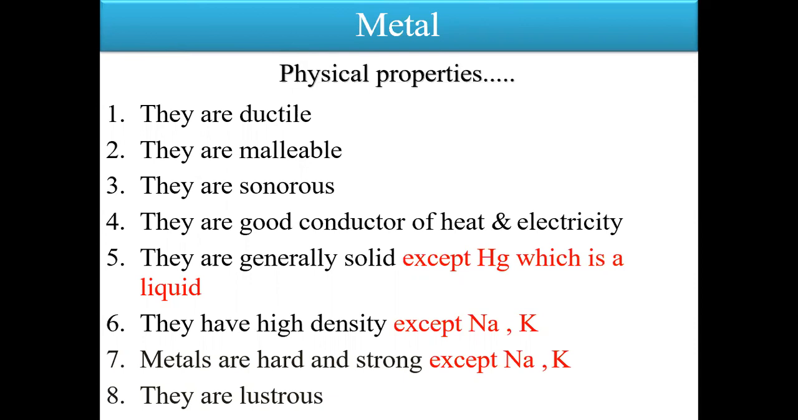First, they are ductile in nature. Ductile means they have the ability to be converted into thin wires. This property is called ductility. So metals are ductile in nature, like we use aluminium or copper for making wires.